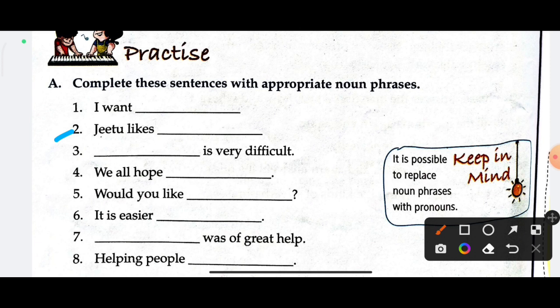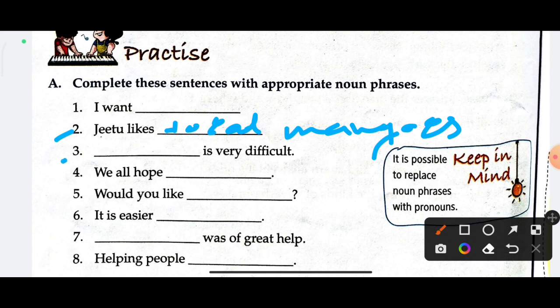Your noun phrase will be to eat mangoes. So complete these blanks using the noun phrase. Now the third option is: dash is very difficult. You can write here: chapter of phrase. I think you know the spelling of phrase. The chapter of phrase is very difficult. It is a noun phrase, and you can fill it in the blank.